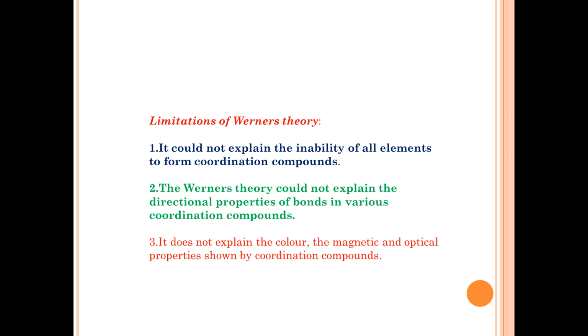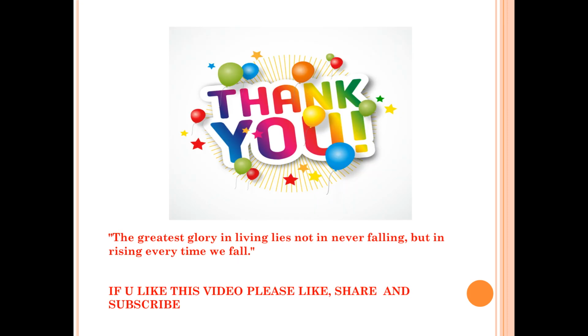Though Werner's theory answered many questions, there are still limitations. Werner's theory could not explain the inability of all elements to form coordination complexes. And it could not explain the directional properties of bonds in various coordination compounds. And it does not explain the color, the magnetic and optical properties of coordination compounds. So this is about Werner's theory, and in the next video we will discuss the next theories.